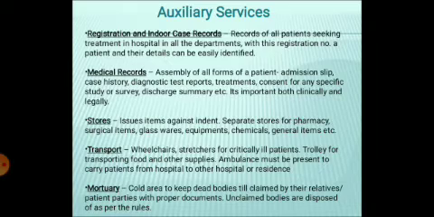So these all involve the supportive staff services. Generally, they are not directly involved with patient care, but without them the hospital will be hampered a lot, right? Without them the proper running is not possible.